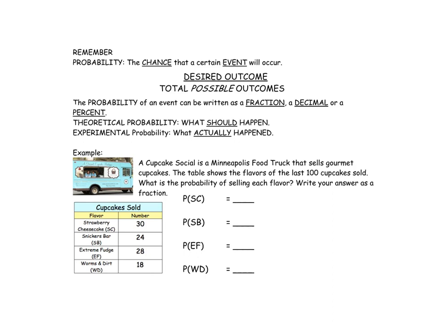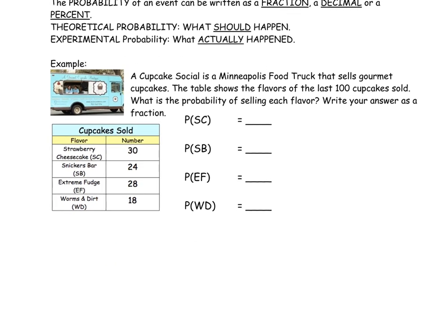So let's take a look. A Cupcake Social is a Minneapolis food truck that sells gourmet cupcakes. The table shows the flavors of the last 100 cupcakes sold. What is the probability of each flavor? Write your answer as a fraction. Whenever we write our answers as fractions, we always simplify them down. The total amount of cupcakes that were sold was 100. So each of our fractions will start off as a ratio over 100.